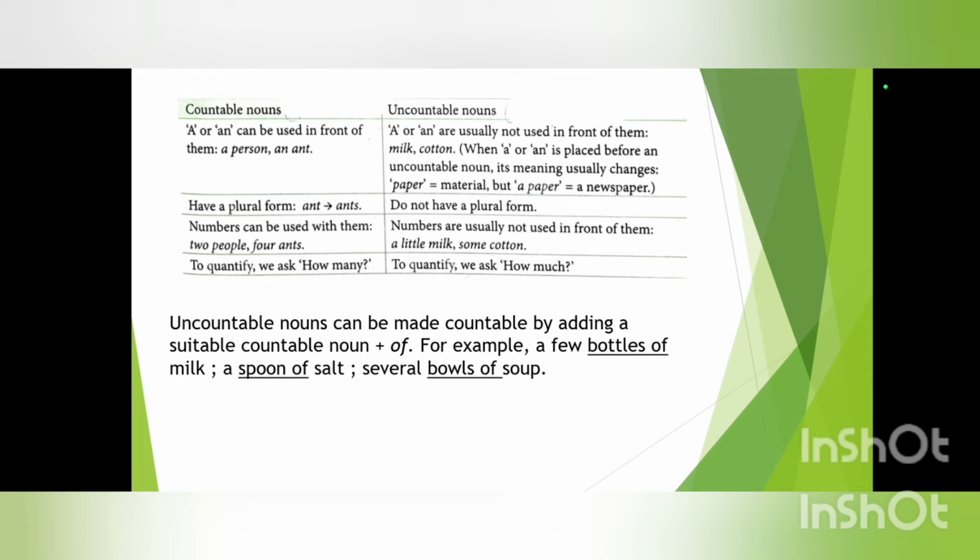Then last point is, to quantify, we ask how many. Quantify is nothing but how many of numbers are there. Basically, quantity. In what quantity do we have the nouns? In countable noun, we can do it by using how many. Whereas in uncountable, we have to use how much. In countable, we are using how many because we can count them. Whereas in uncountable, how much is used because we cannot count them.